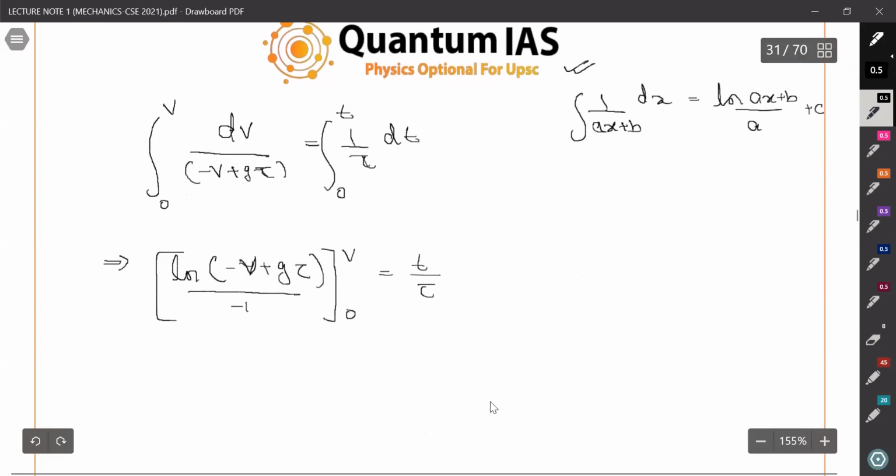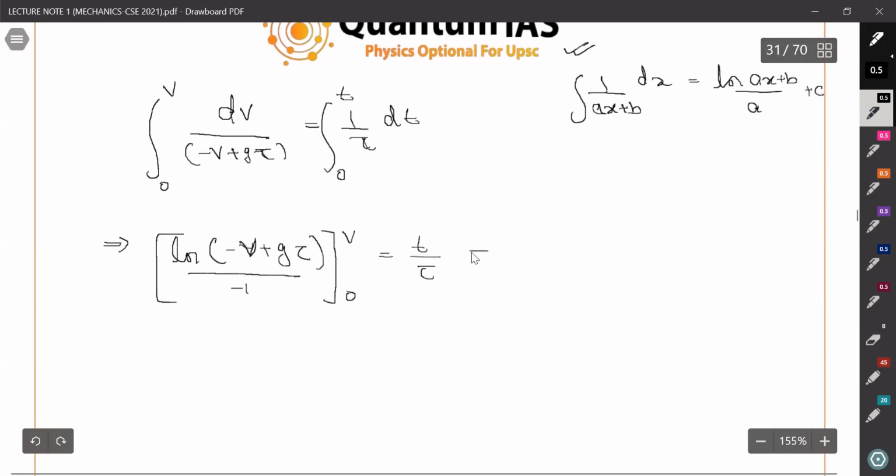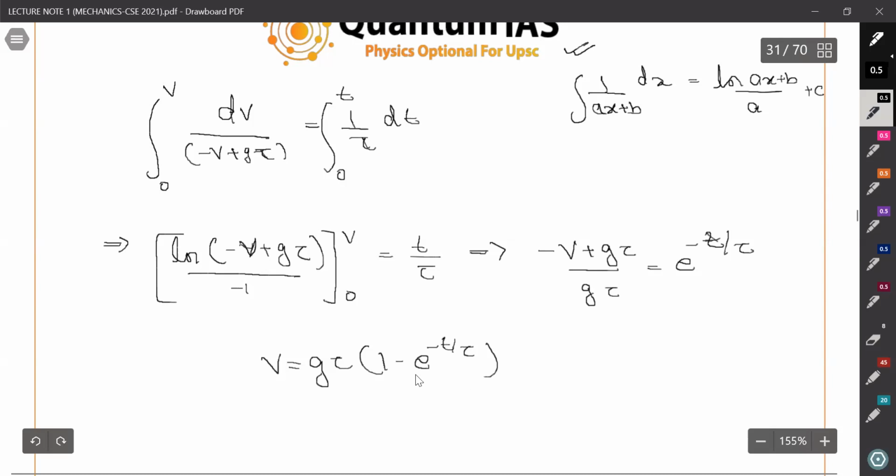Also, here you can write minus v plus g tau by g tau is equal to e to the power minus t by tau. Taking the exponent, putting this value, we can easily get this. V equals g tau into 1 minus e to the power minus t by tau.